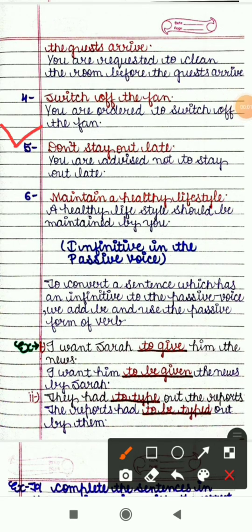Fifth sentence is don't stay out late, which is an advice. So it will be started with the words you are advised. So the sentence will be you are advised not to stay out late.